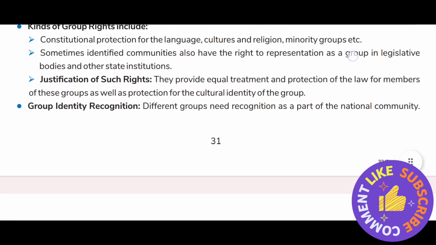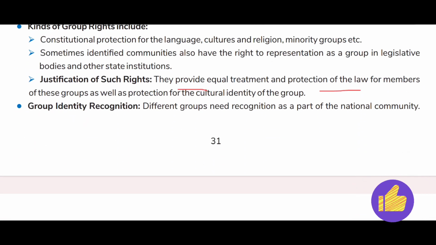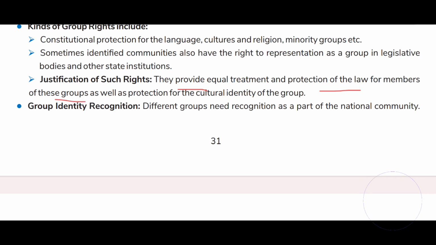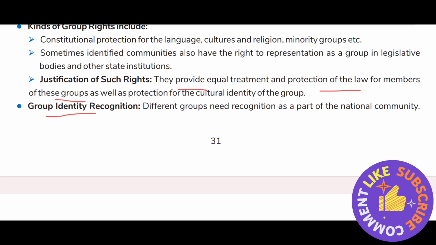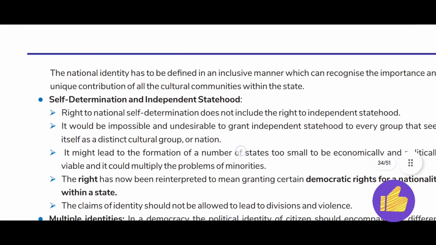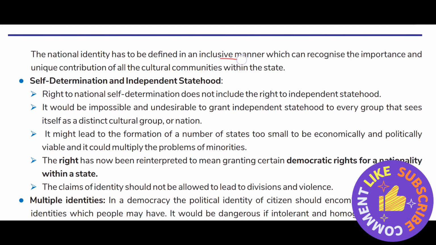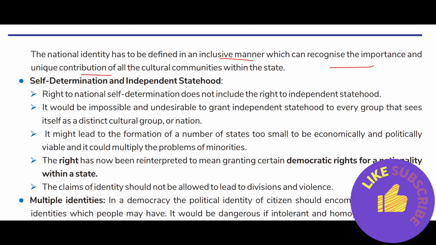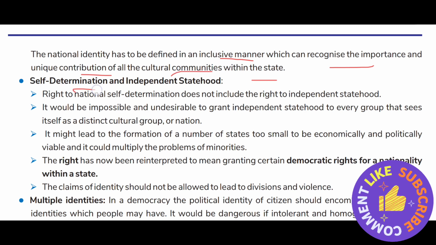Justification of such rights. They provide equal treatment and protection of law for members of these groups as well as protection for the cultural identity of the group. Group identity recognition. Different groups need recognition as a part of the national community. The national identity has to be defined in an inclusive manner which can recognize the importance and unique contribution of all cultural communities within the state.